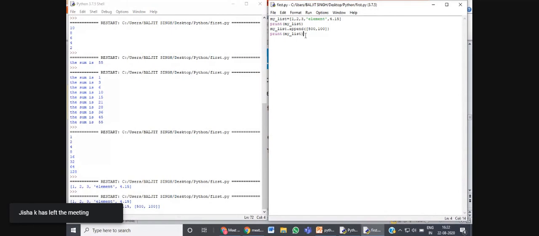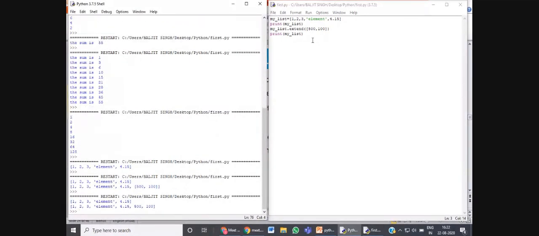And if you use the extend function in place of append, then what will happen? If I change the name of the function from append to extend, now see what will happen. Now see, the square brackets of the sub list 500 and 100 are removed in the output.